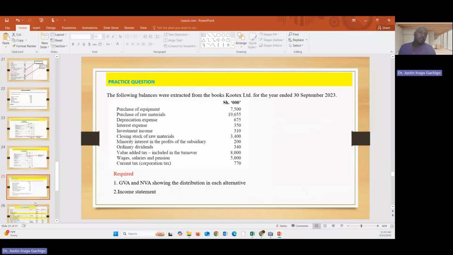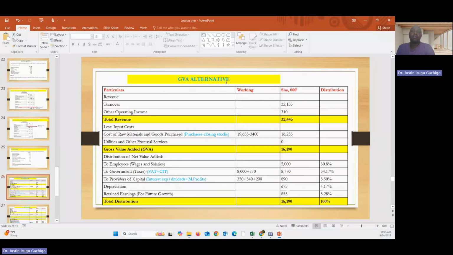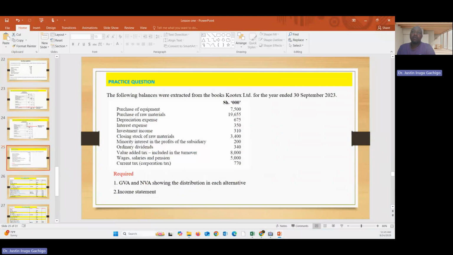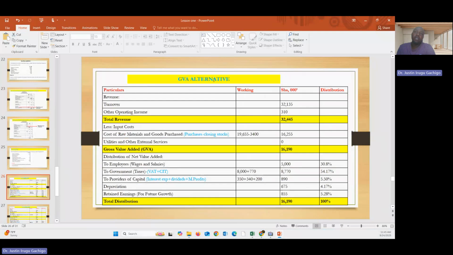So again, this is very simple. The GVA, that is alternative 1. And remember here, I have just done some shortcuts. Always remember to have this caption here. I'm expecting you to indicate there the Cortex Limited value under the statement for the year ended this. So that is the caption that should be here.